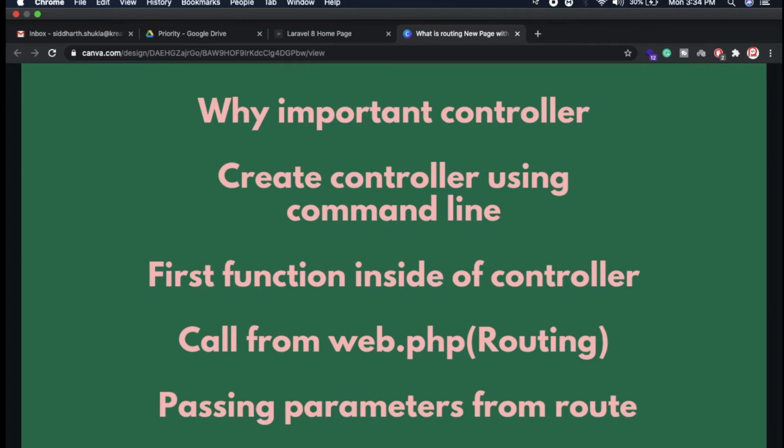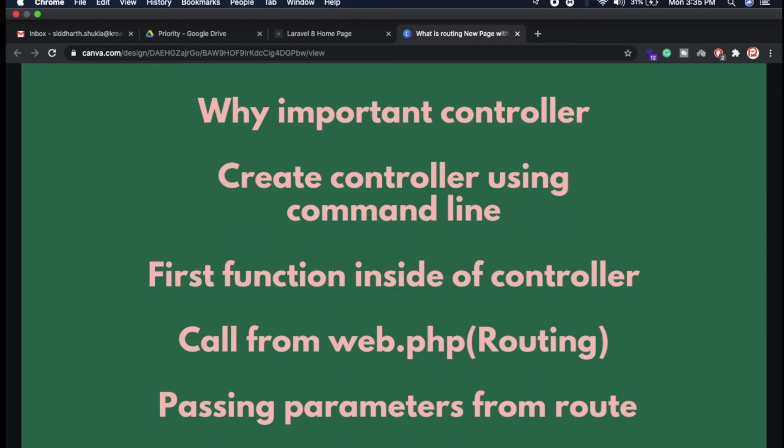Suppose you have a lot of files. I'm going to give a simple example: suppose you have 100 pages, and approximately 40 of those pages are dynamic. How can you manage that if you don't have a controller? It's very difficult to manage the code when you write a lot of code in a single page. Without a controller, you would write all the code inside the file, and sometimes it's really difficult to manage.